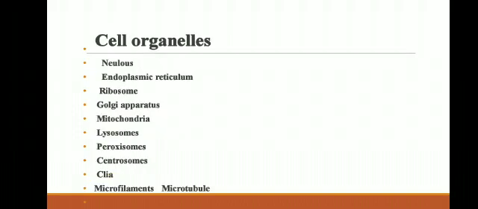The second part of the cell includes cell organelles: first of all, nucleus, endoplasmic reticulum, ribosome, Golgi apparatus, mitochondria, lysosomes, peroxisomes, centrosome, cilia, microfilament and microtubule.